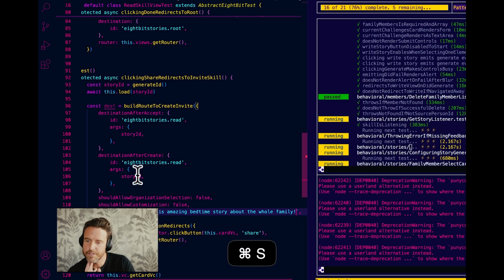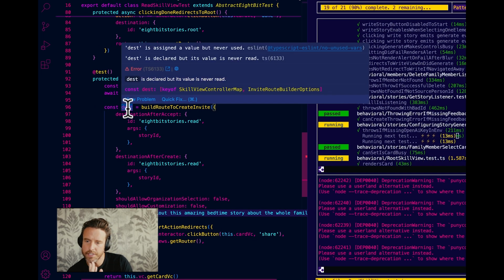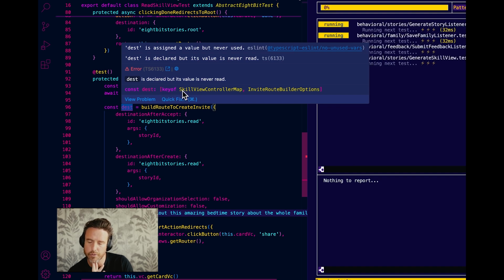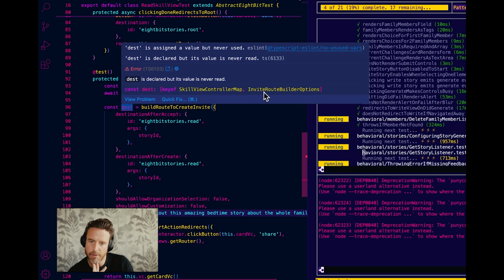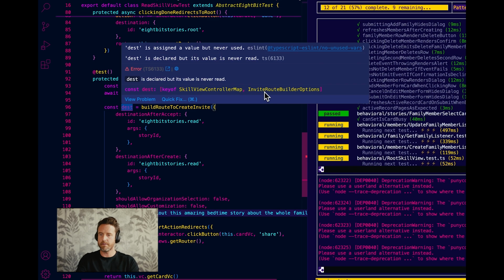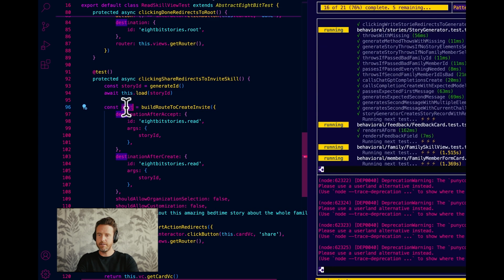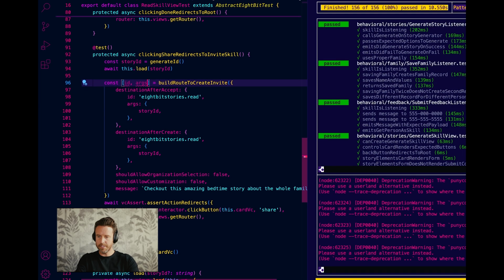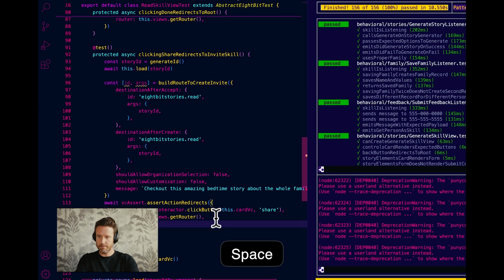Okay, so if I hover over destination, what do we have? Looks like we have an array with 2 elements. The skill view key of a skill view controller map, so that's the skill views' IDs, and invite route builder options, which I think are args. Let's do this. id, args. So now in our assertion, we'll go destination id args.